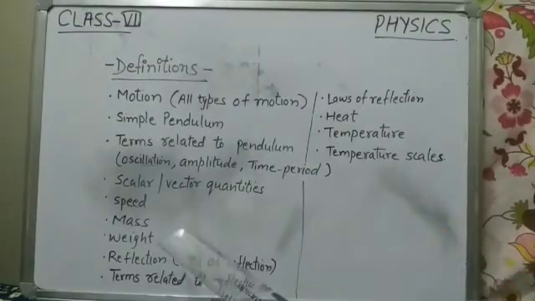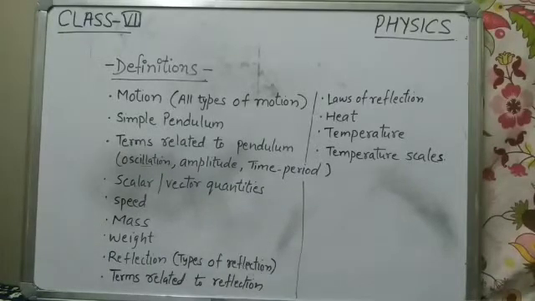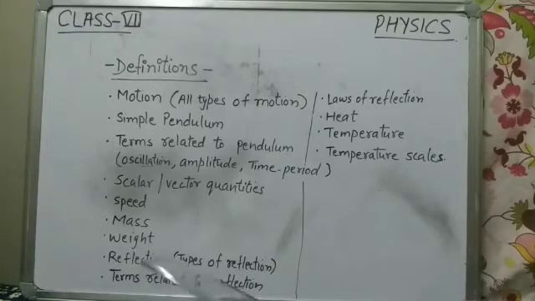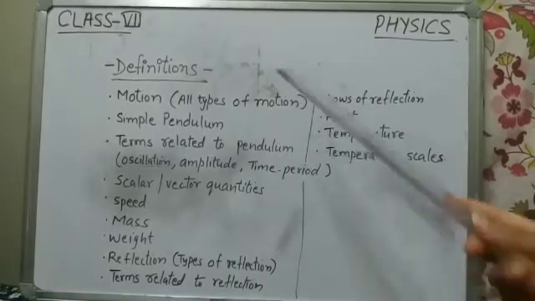Okay. Then scalar and vector quantities. What are scalar quantities? Yeah, define vector quantities. This type of definitions you must learn. Speed, mass, weight, reflection, types of reflection, regular, irregular, all the terms. Okay, then terms related to reflection. You must know the terms related to reflection that I have explained to you: normal, incident ray, reflected ray, all the definitions you must know. Okay, then laws of reflection, very important.